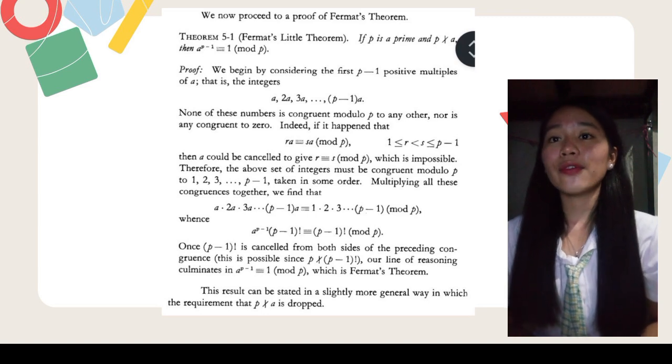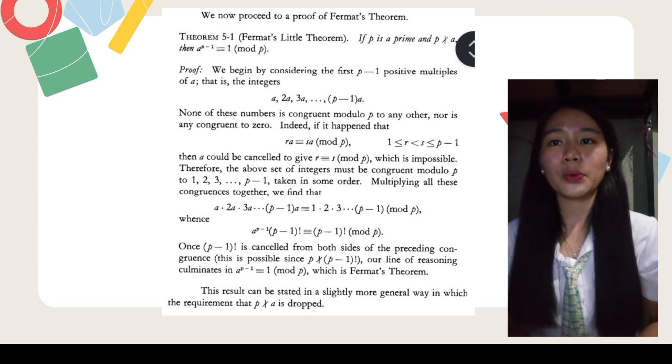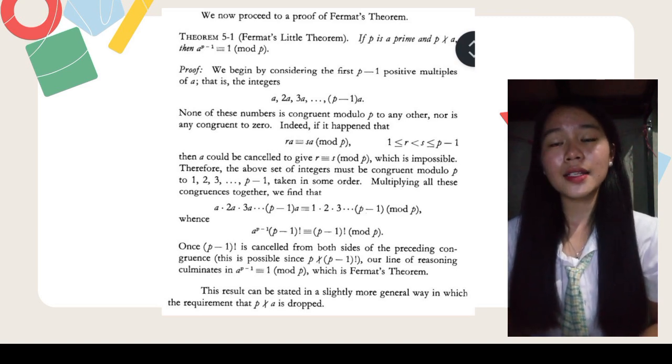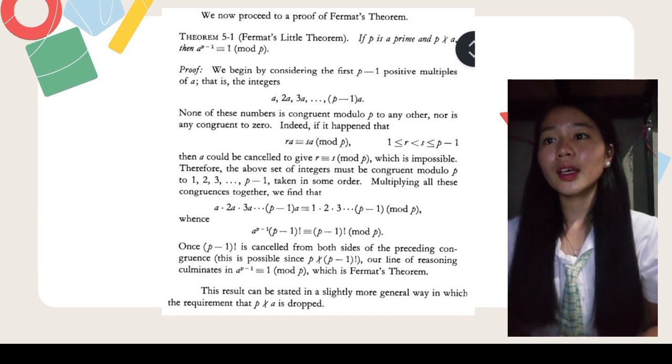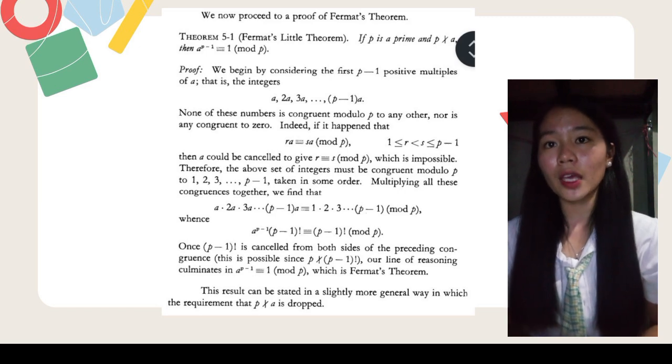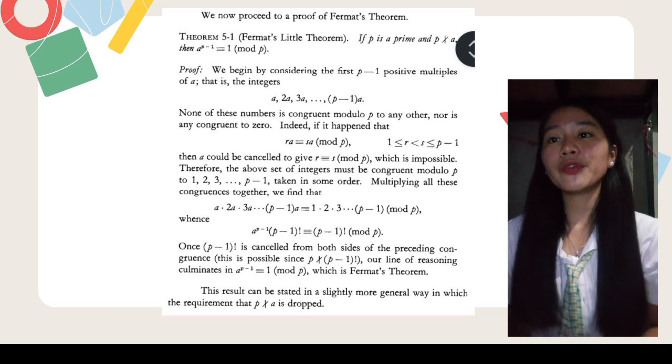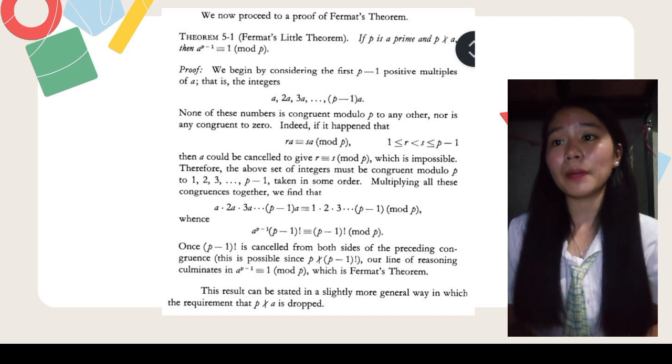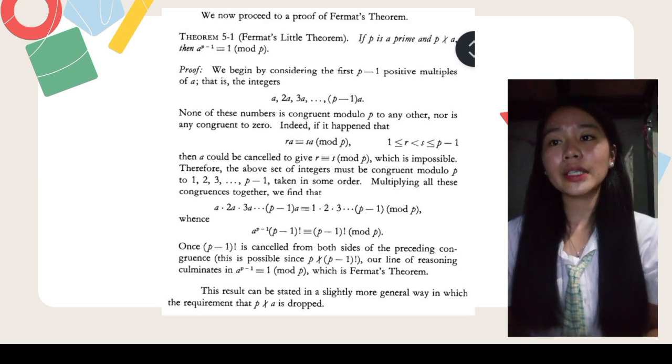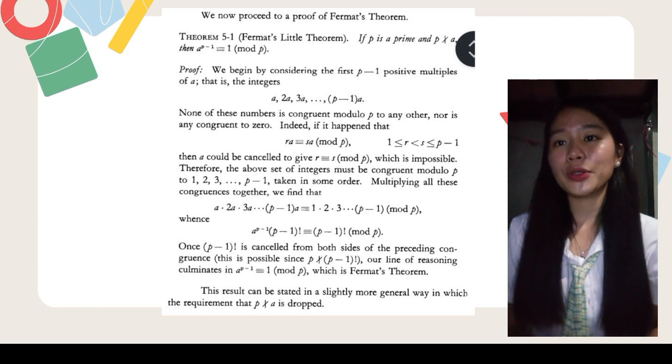None of these numbers is congruent modulo p to any other, nor is any congruent to 0. For if it happened that ra is congruent to sa mod p, where 1 is less than or equal to r, r less than s, and s less than or equal to p minus 1, then a could be cancelled to give r congruent to s mod p, which is impossible.